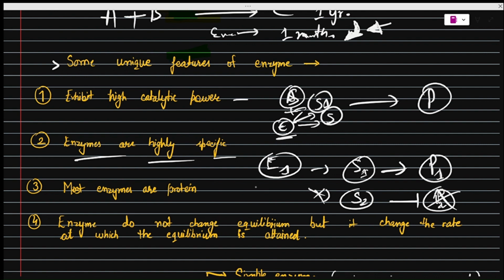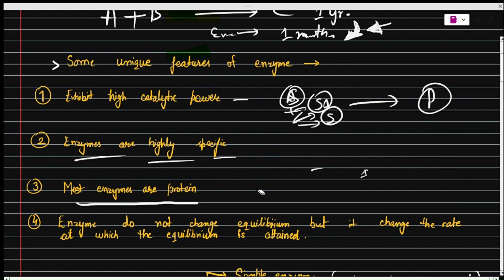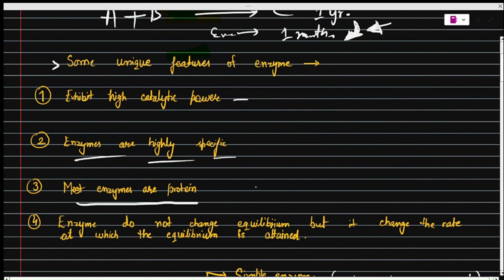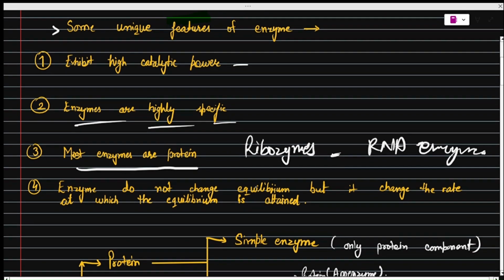Now, most enzymes are proteins. Why am I saying this? Yes, it is very true that most enzymes are proteins, but there are some enzymes like ribozymes. The ribozymes are not protein. Ribozymes are actually RNA enzymes. That's why most of them are proteins, but not all.